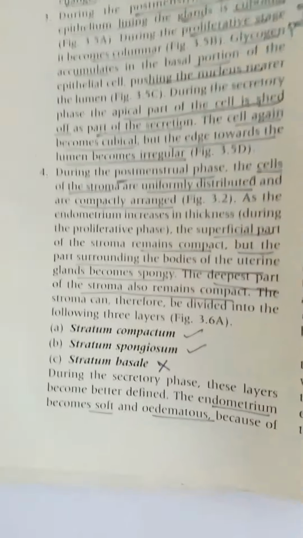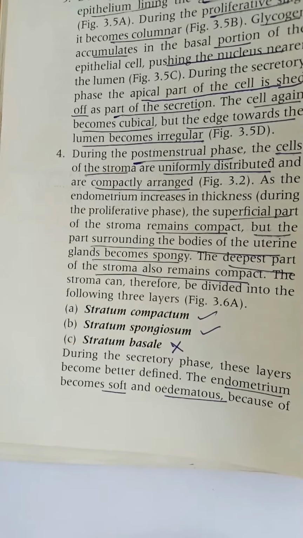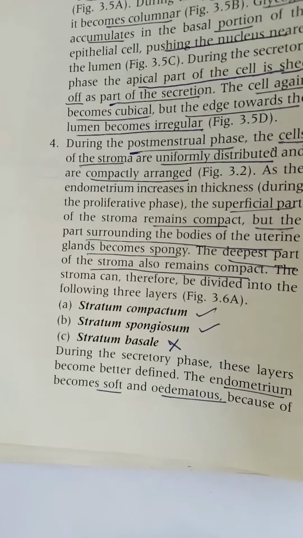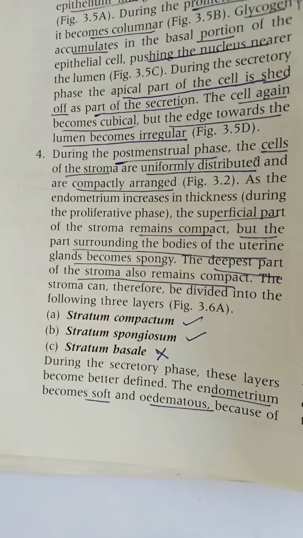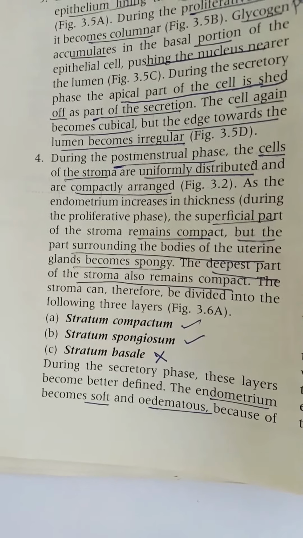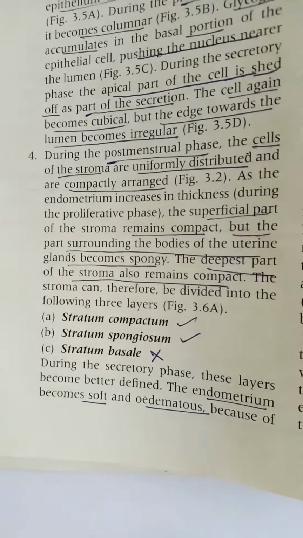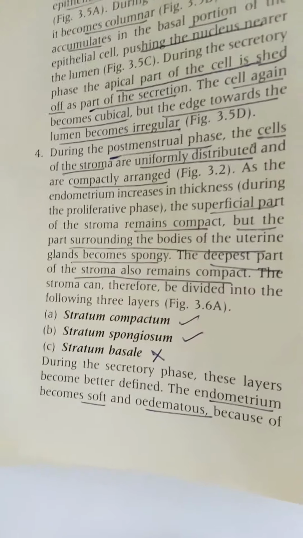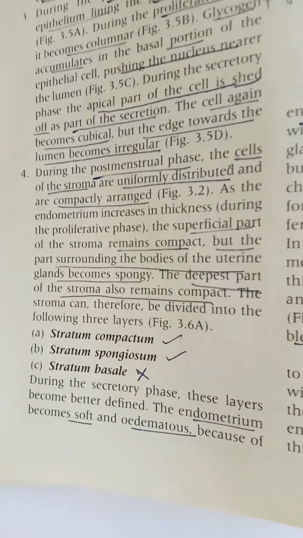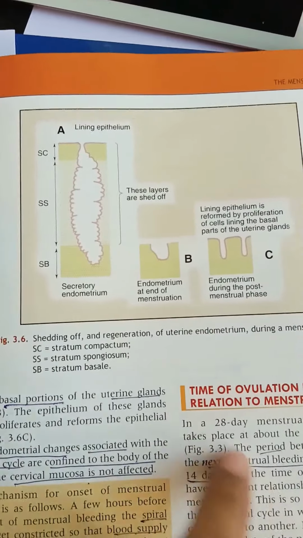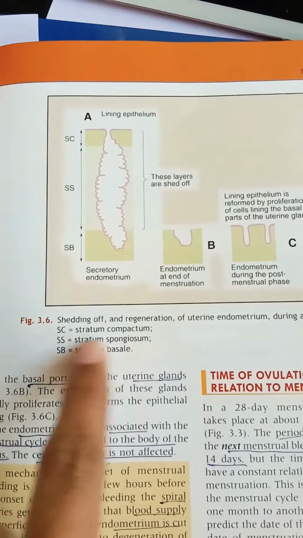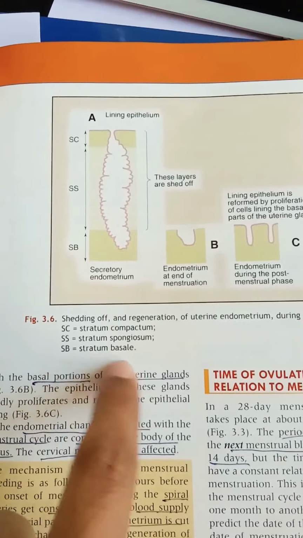So the layers are like stratum compactum, stratum spongiosum, stratum basale. Spongiosum mainly contains our glands, and in compactum the spiral artery reaches the outermost layer, and basale never gets shed off during the menstrual cycle. Only compactum and spongiosum are shed off. So you can see the shedding, the regeneration, the nutrients, all those we can understand by it. Yes, C means compactum, S means spongiosum, B means basale, right?